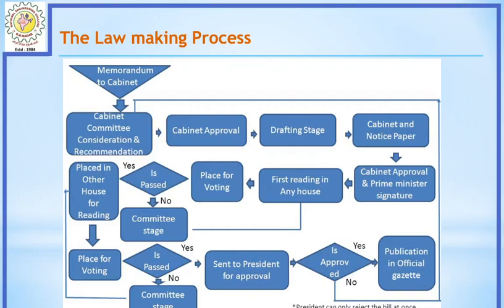In the next house also the same procedure is followed. If it is passed, then it is sent for the president's approval. If it fails, then it will be refined based on the criticisms. If the president allows it, then directly it will be published in the official gazette. If not, it will return to the very first stage. And note a point, the president can only reject the bill once. So this is nothing but the overview of the lawmaking process.